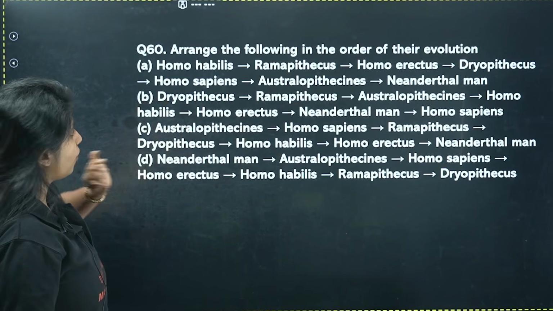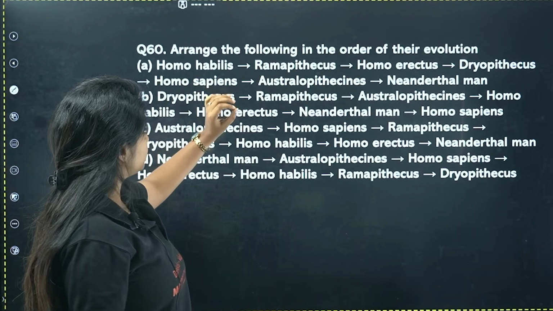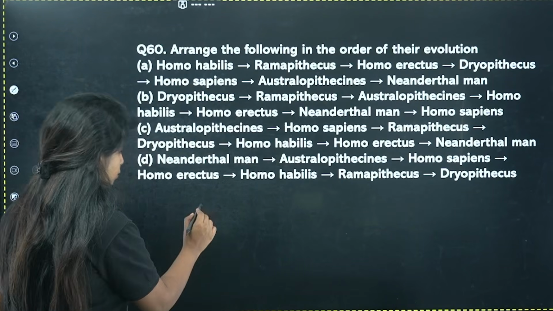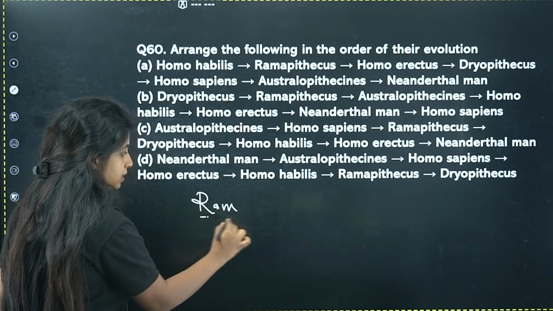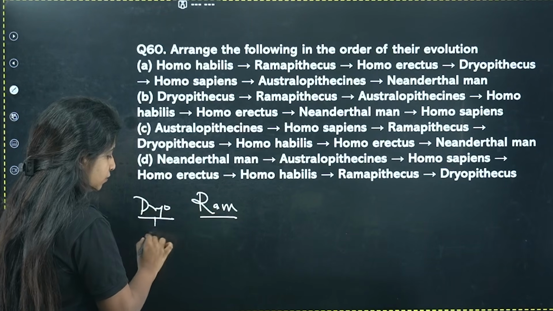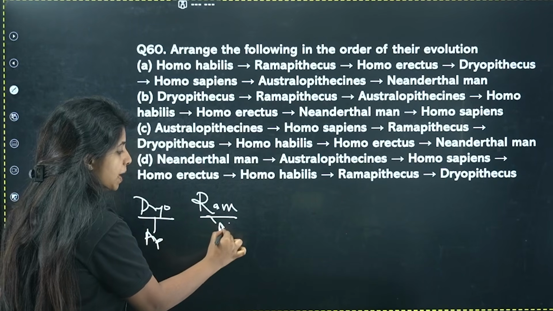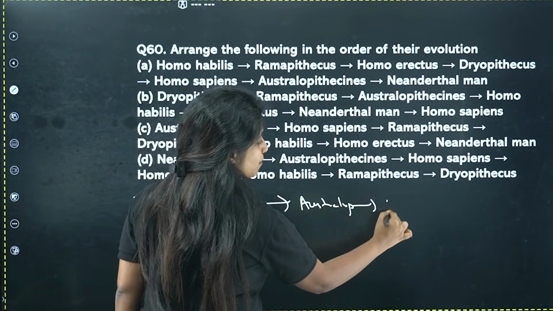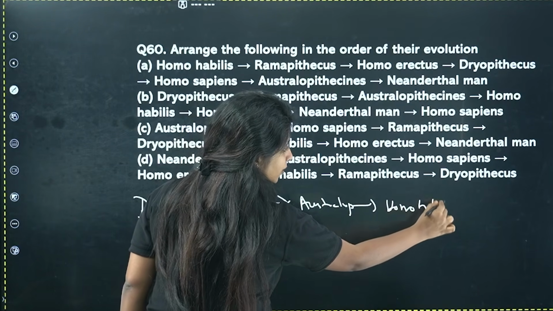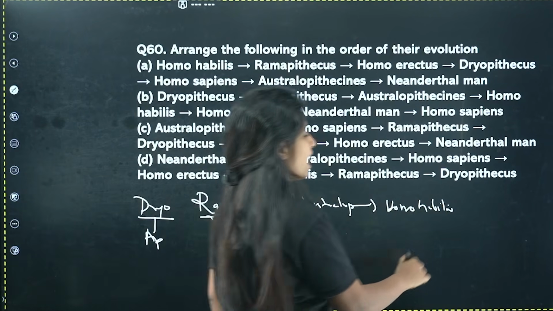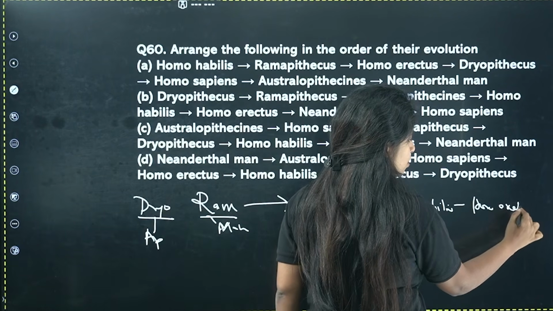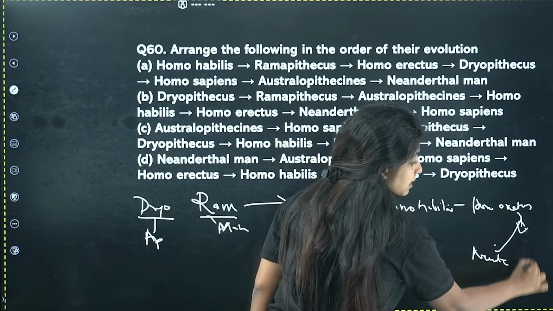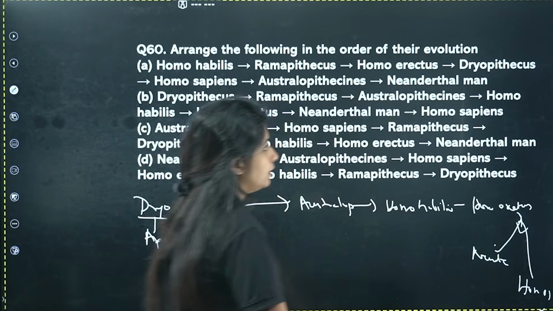Arrange the following in the order of their evolution. Homo habilis, Ramapithecus, Homo erectus, Dryopithecus. First to come into the picture are Ramapithecus and Dryopithecus. Dryopithecus were more ape-like. Ramapithecus were more man-like. From Ramapithecus came Australopithecus. From them came Homo habilis, the first of the genus Homo. And then from them came Homo erectus. From them came two things: Neanderthal man, and then Homo sapiens at the end.